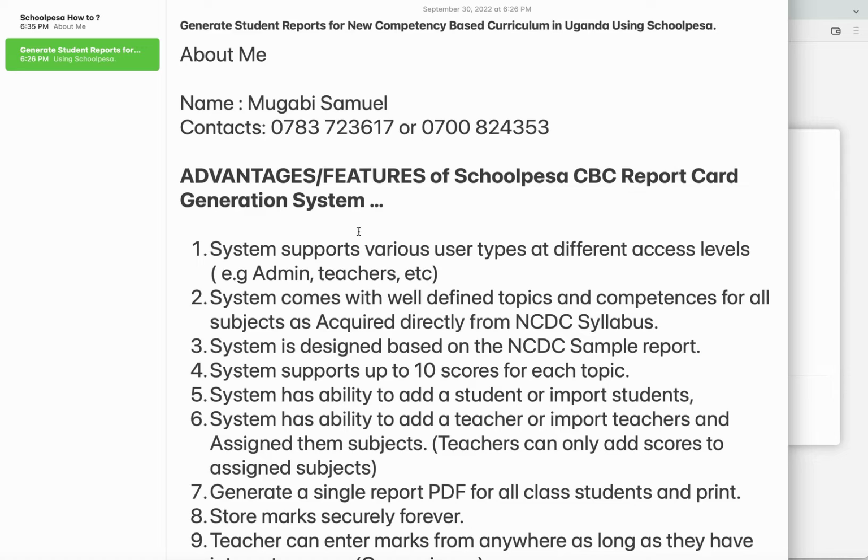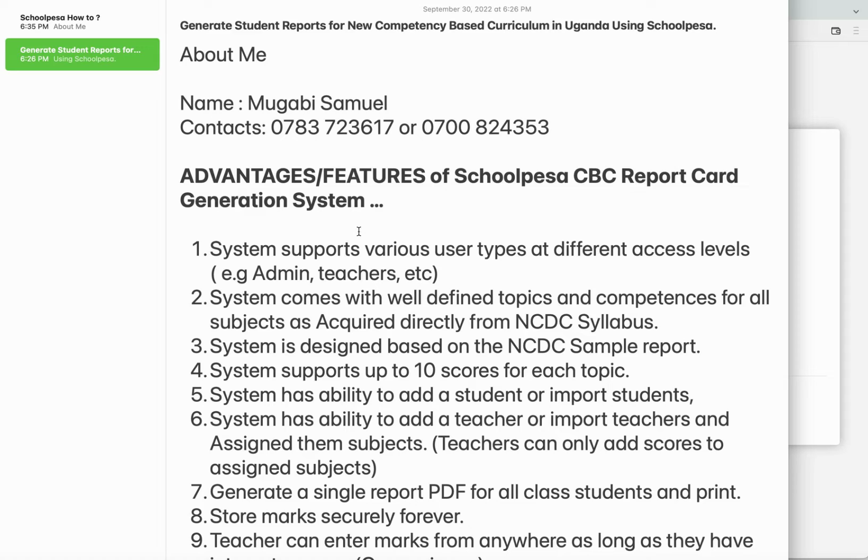Schoolpesa is a web service, so it's online. It's an online system that runs on a web portal, and this online system can be used to aid schools to generate new curriculum reports for their students. The system is going to manage the student data and the staff data. You provide inputs, and then it will output the reports at either the mid of the term or the end of the term, as long as the topic scores are in.